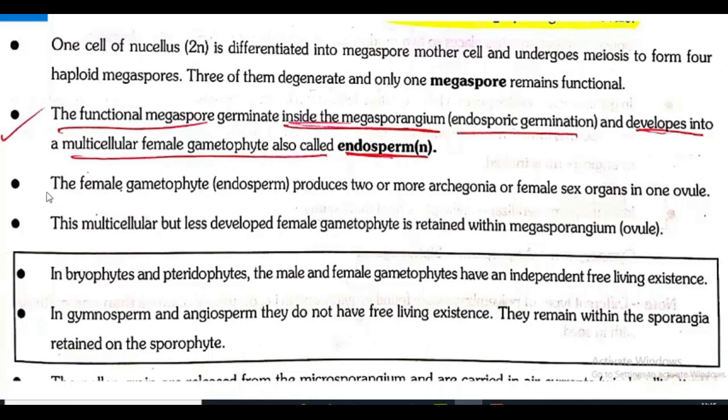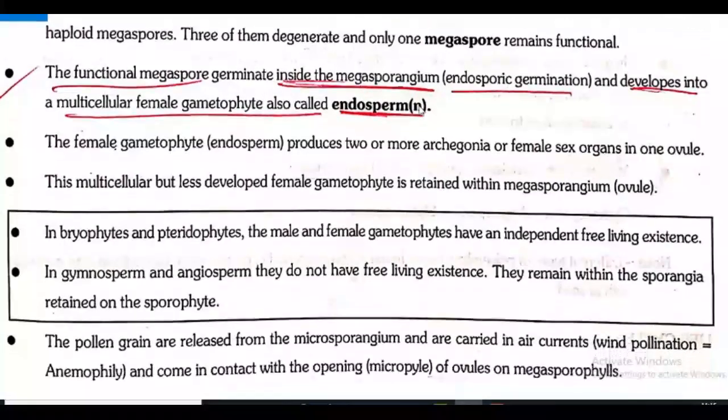The functional megaspore germinates inside the megasporangium. That's why it's known as what? Endosporic germination. In the case of microspore also we told the same. And here also the functional megaspore germinates inside the megasporangium, so it is known as endosporic germination, and it develops into a multicellular female gametophyte also called endosperm. That is haploid. Here N represents what? Haploid.